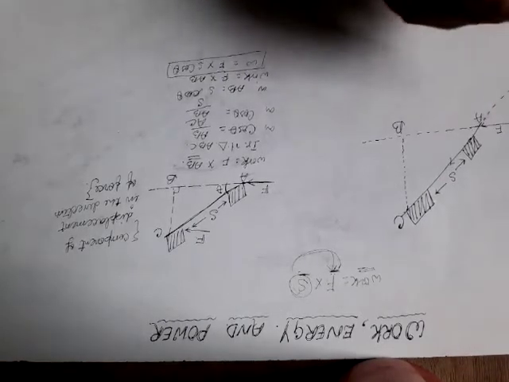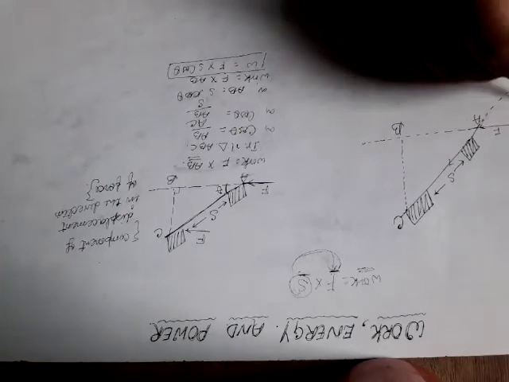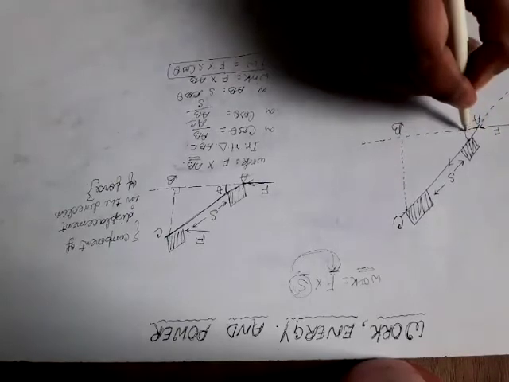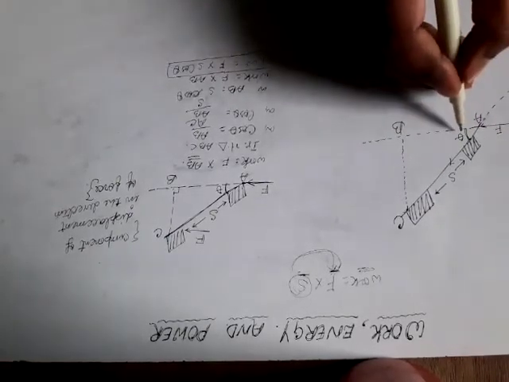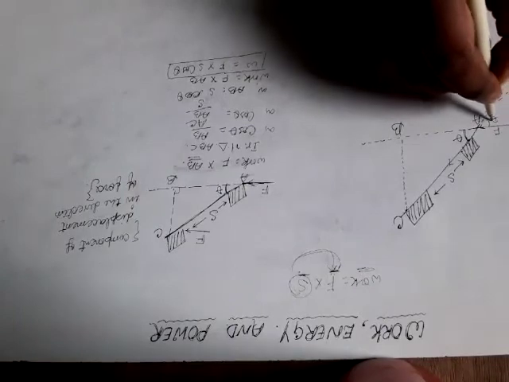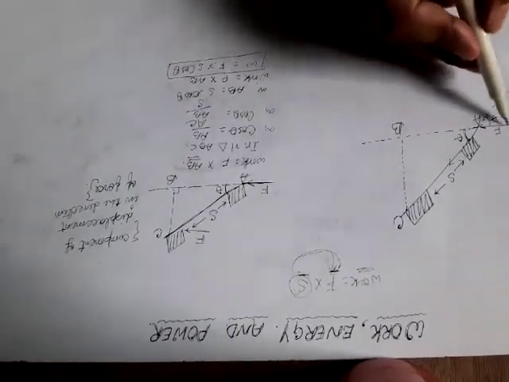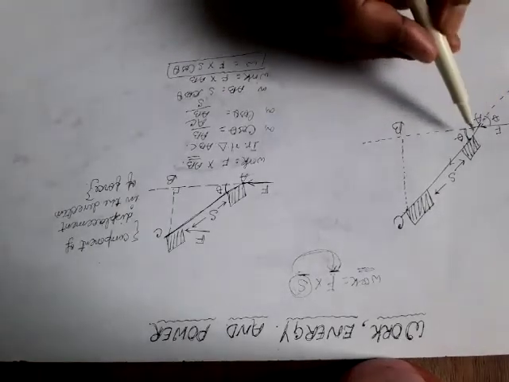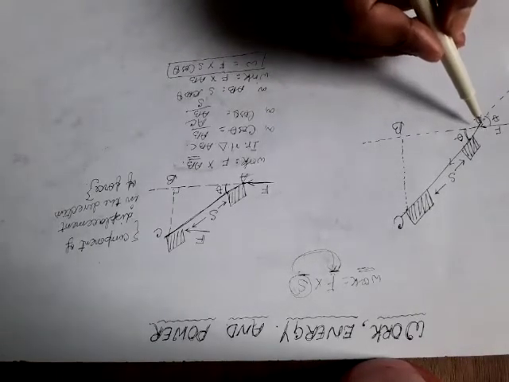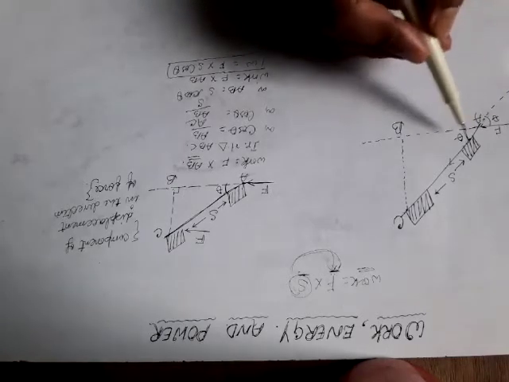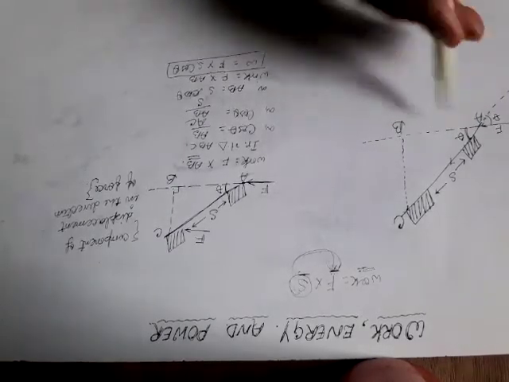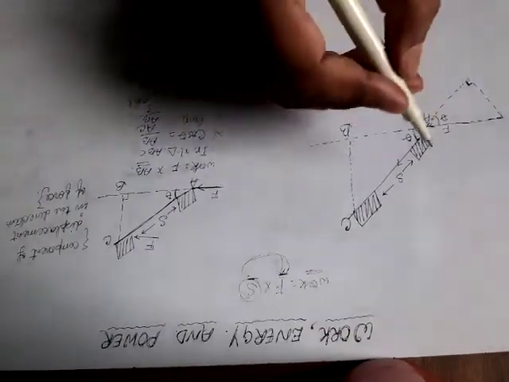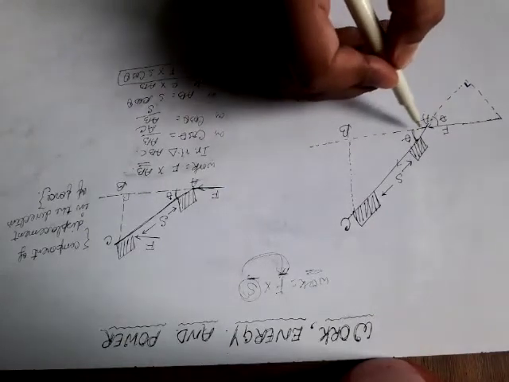This is the magnitude of force. We draw a perpendicular on this line, and this is 90 degree, and suppose this angle is theta. This angle will also be theta. Why? Because in geometry, whenever two lines intersect at a point, the vertically opposite angles are always equal.